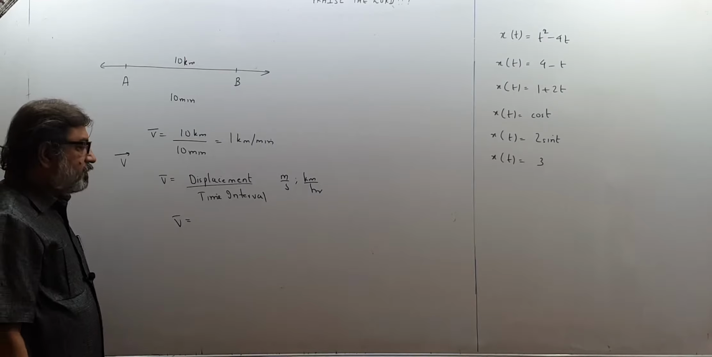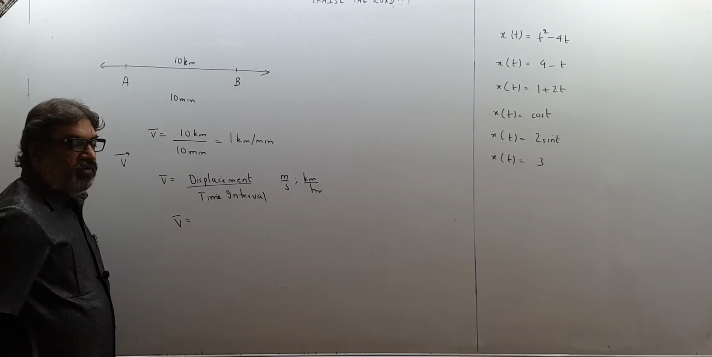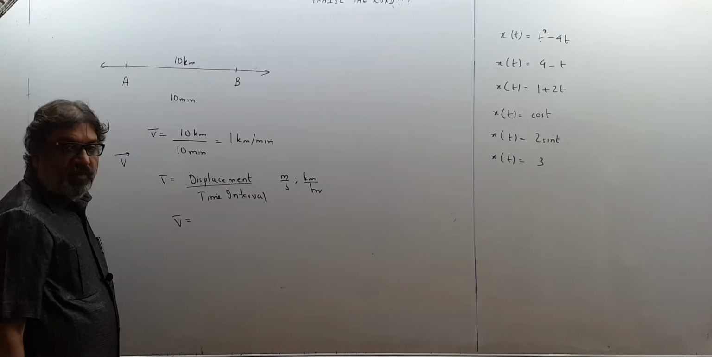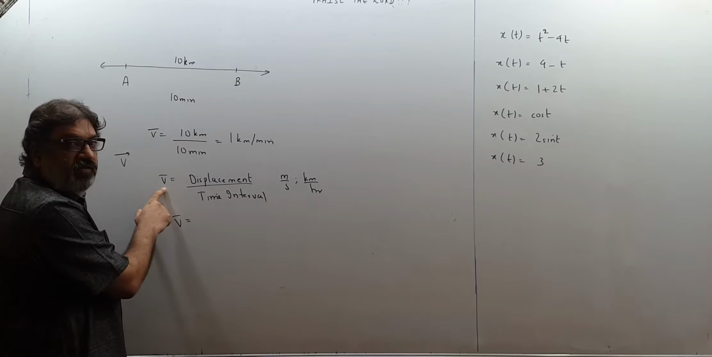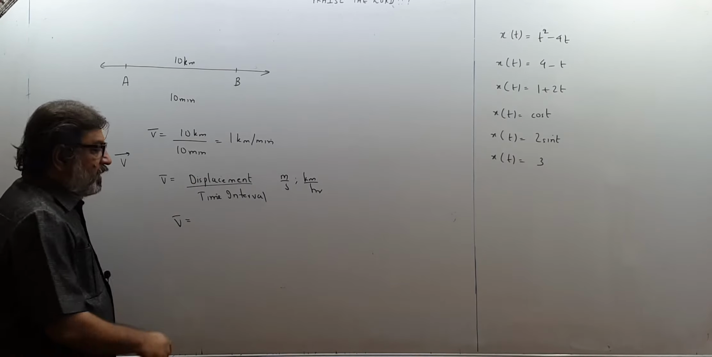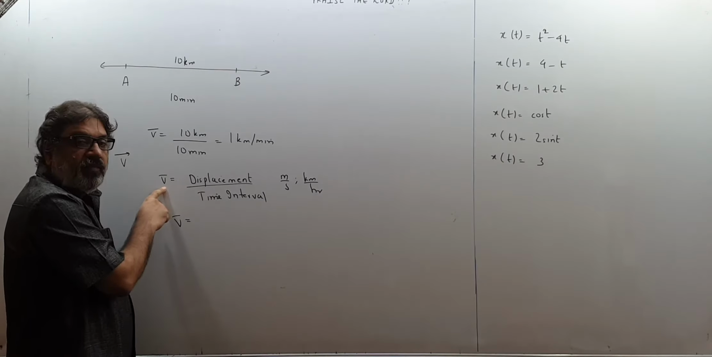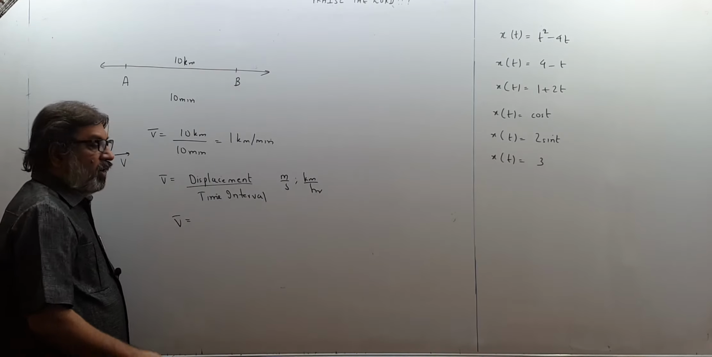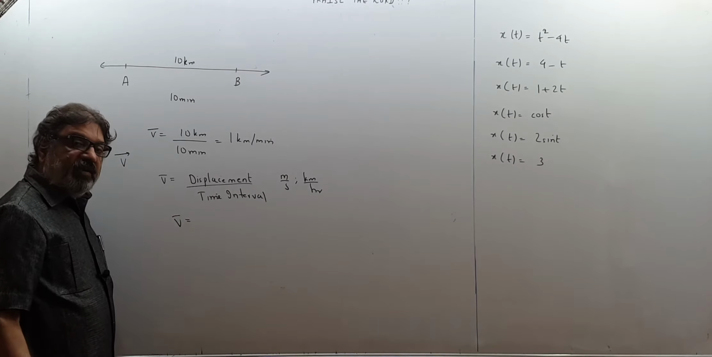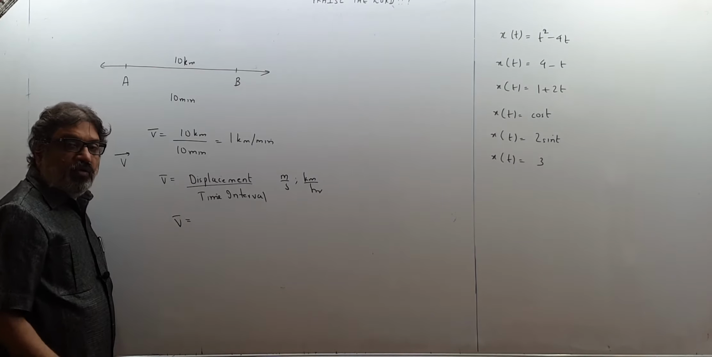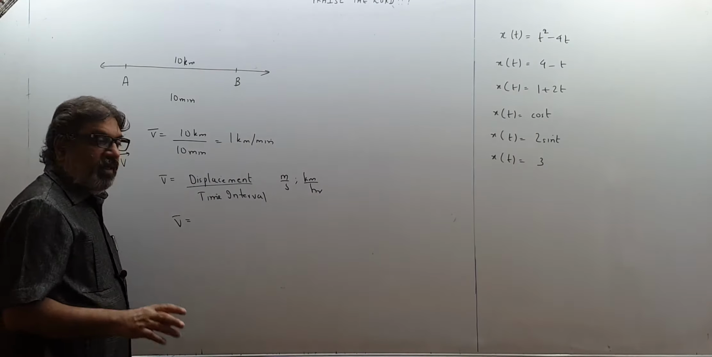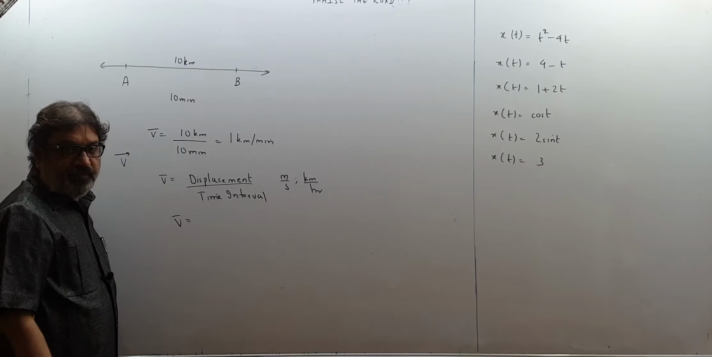You already know the average velocity and velocity are vectors, and from this formula you can make out that the direction of average velocity or velocity and the direction of displacement will always be the same. They will never be in different directions. Please make your notes. Direction of average velocity or velocity is always the direction of displacement.